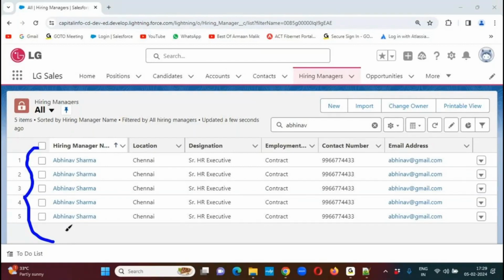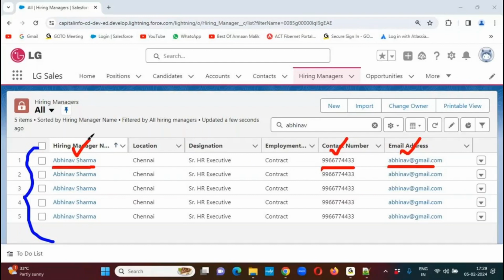I want a deduplication mechanism. Deduplication means what? A duplication elimination mechanism. Whenever I'm trying to create a new record inside my hiring manager object, whatever the name, contact number, email ID that you have given, based on the combination of these 3 values, I want to maintain uniqueness. With the same name, same contact number, same email ID, we should not have 2 records inside my object.